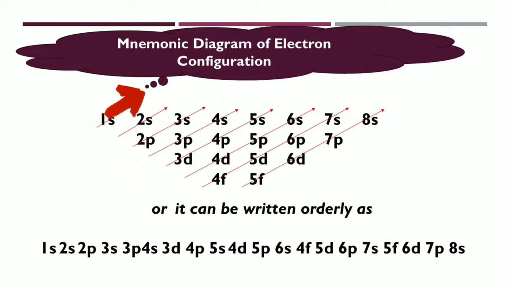The 1s subshell fills first. The second arrow points to the 2s subshell, which fills next. The third arrow points to both the 2p and 3s subshells, and the 2p will be filled first, followed by the 3s. Or the electron configuration can be written in an orderly form as indicated.